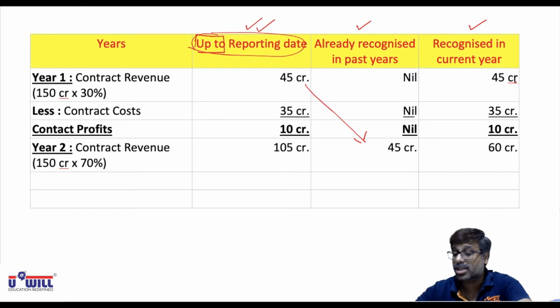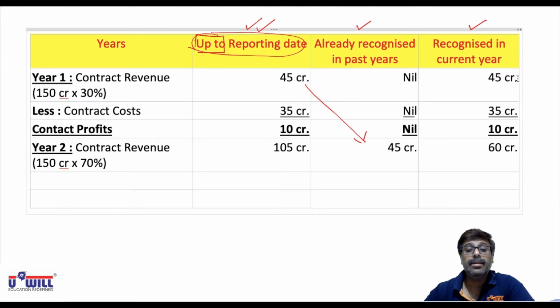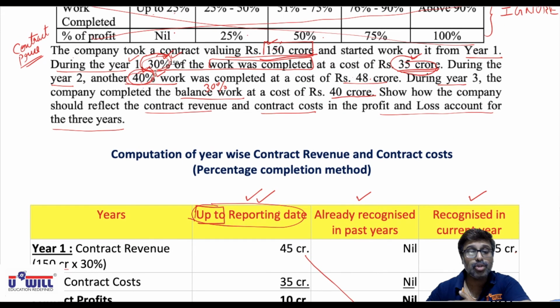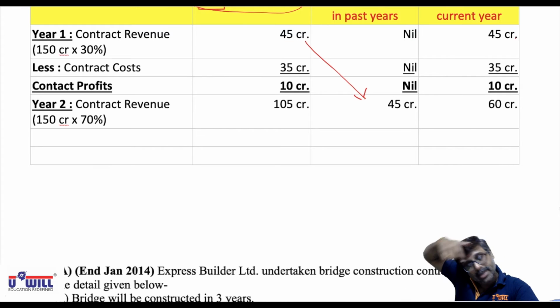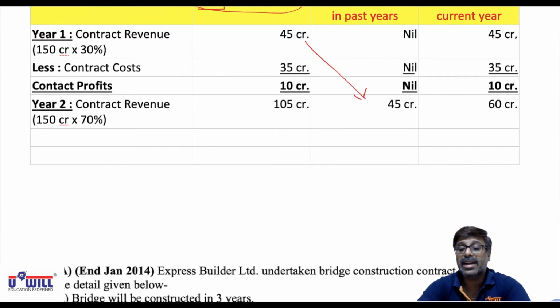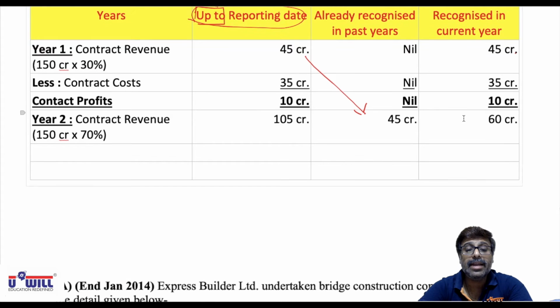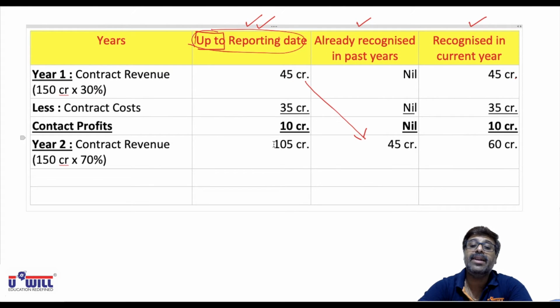And you all can cross check. What did I discuss with you? Simple point: 40% work is done, so 150 is 40%. What revenue will be taken in the books of account? 60 crores. But as I said, instead of catching the nose directly, the college is doing it indirectly. So they are not directly finding 60 crores. First they are finding that year 1 plus year 2 we have done total work of 105 crores. As such, percentage completion means up till the second year, the total work done is 70%. From that you minus 45 crore of work done till year 1, last year. So 60 crore of work is done in the current year.